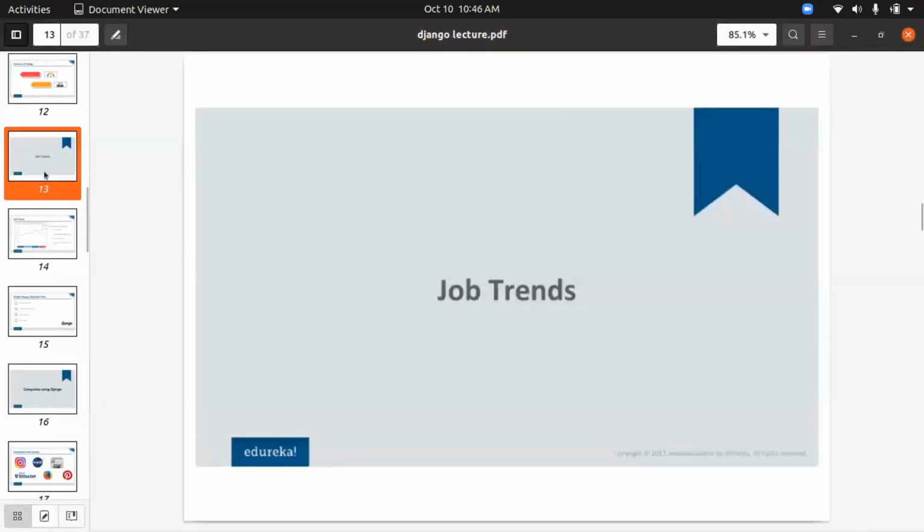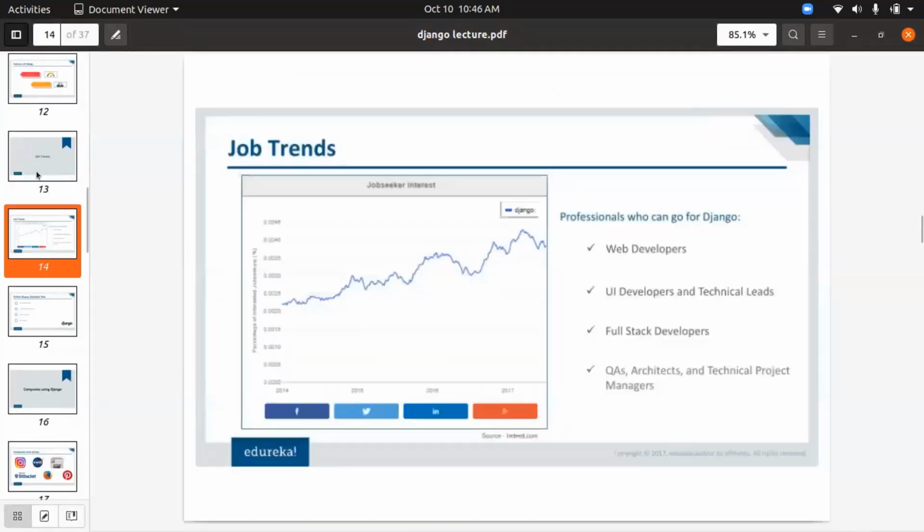So these were the features of Django. Now job trends, you can see the job trends, the professionals where you can go once you are highly experienced or have great knowledge in Django. You can go with the following jobs: web developers, UI developers, full stack developers. Yes, we can be a full stack developer with the help of Django.